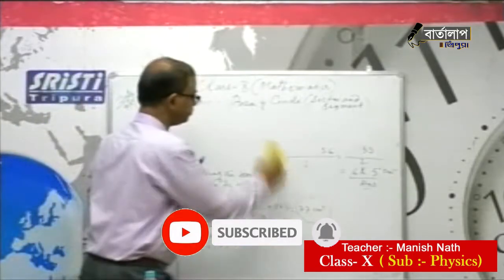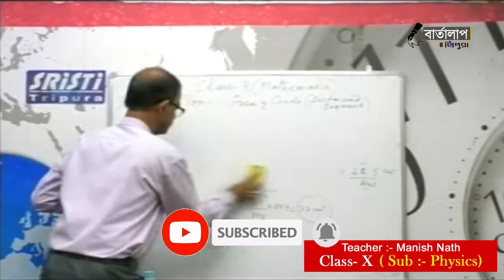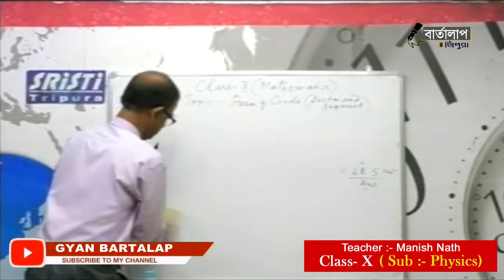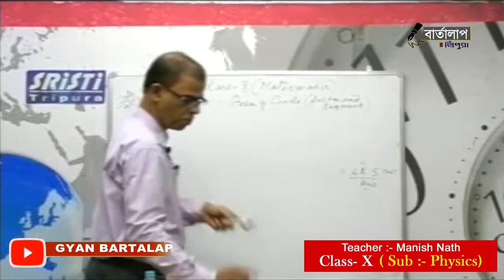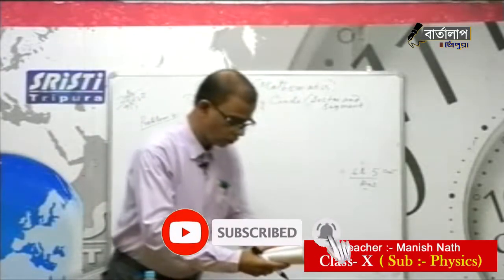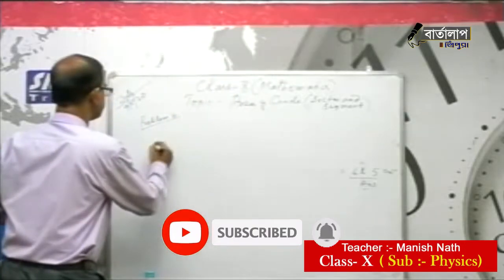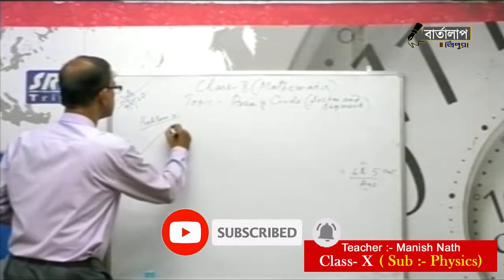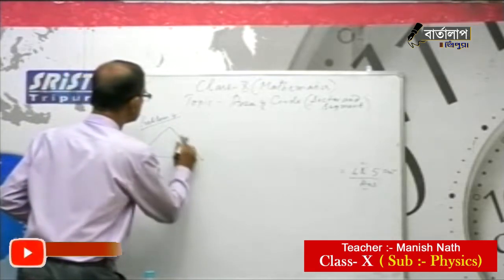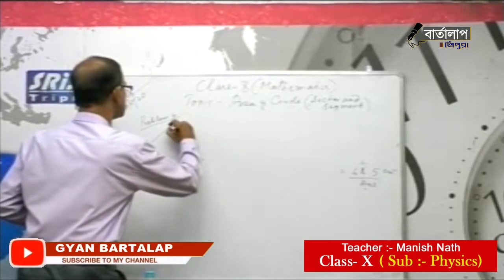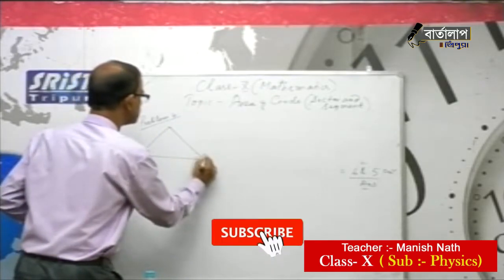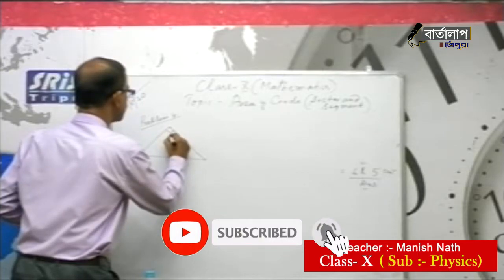See here. So I have to draw a right triangle. This is 90 degree.